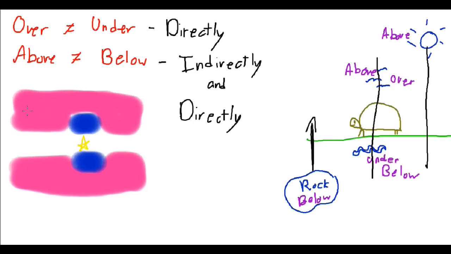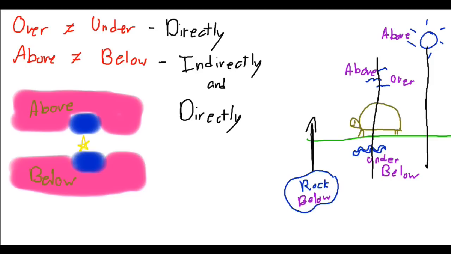Okay, well, the top pink is above the star. Okay, it's above the star because it's indirectly, if you look at that, it is indirectly above the star. But it's also directly above the star, correct? It is directly above the star. Okay, so that would be above. And the opposite of it, down here, would be below, correct? This would be below the star. It's the same reason. It is indirectly, the pink, but it's also directly, correct?